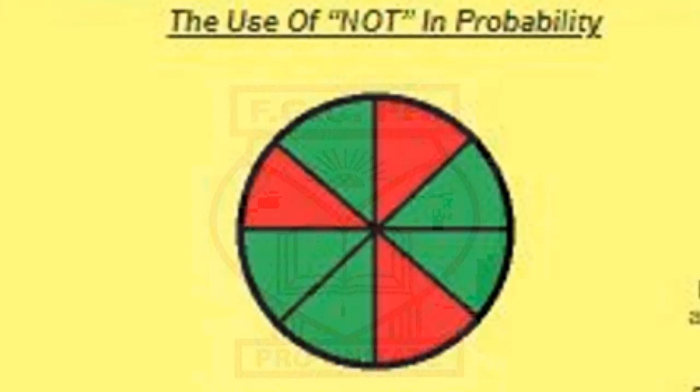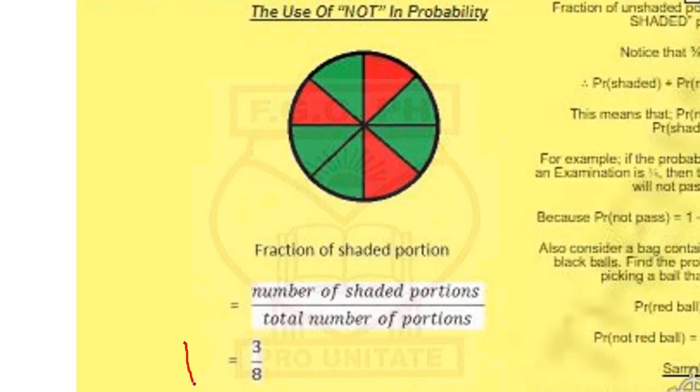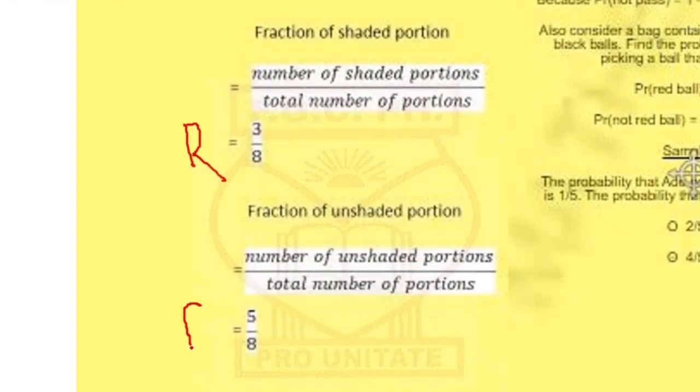Now let's fall back to the example I gave earlier, where we had 3 red colors and 5 green colors. The probability for the red colors was 3/8, and the probability for the green colors was 5/8.